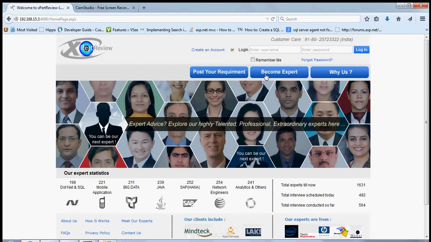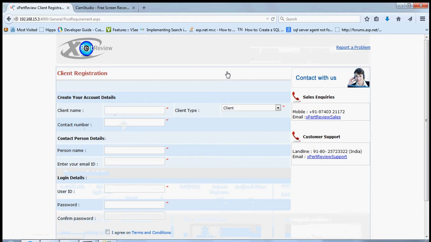First, we'll go through the client module. Click on post your requirement to register yourself as a client. Enter the details like client name, contact number, contact person name, and email ID and password to register yourself as a client.